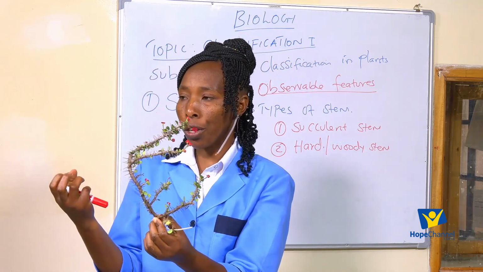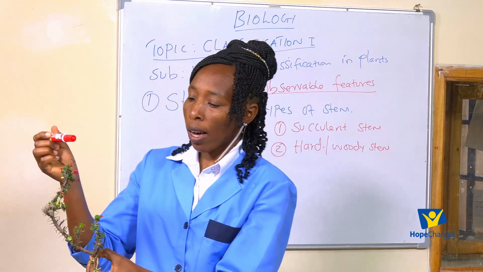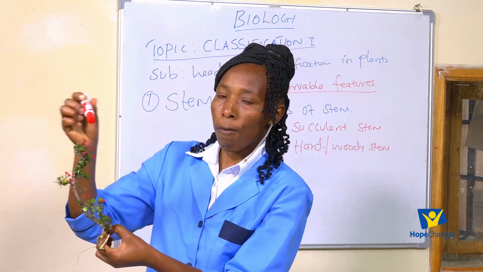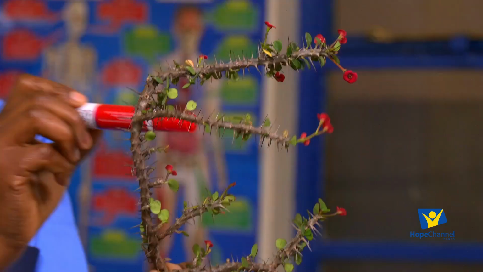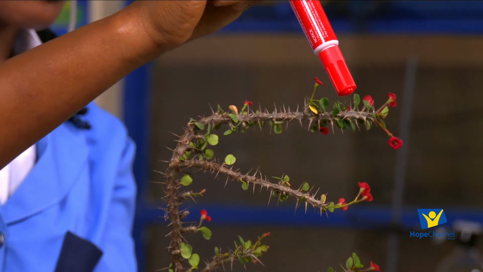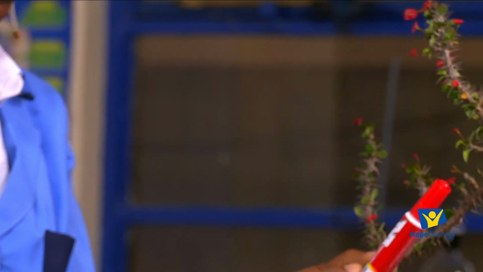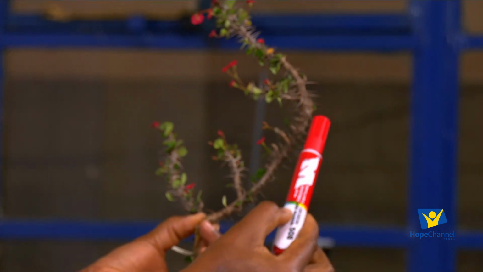Their leaves are reduced in size. Then they have a stem. Then you can see the flowers. Can you see the flowers? Okay, these are the flowers. Which color are they? Can you see the red? Yes, these are the flowers. And then we have the leaves that are reduced, the green ones. Okay, can you see the green ones? Yeah, those green ones are the ones we call the leaves. And then we have the stem.